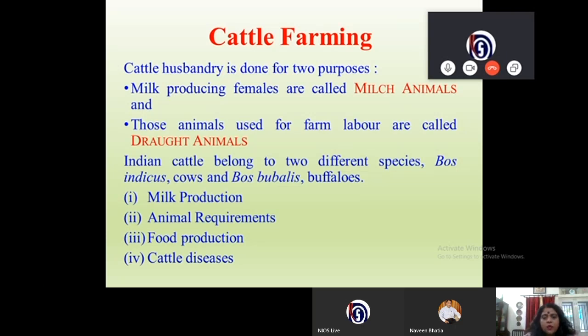So, when we are looking at animal husbandry of cattle, or cattle farming, what are the aspects that we need to pay attention to? One is milk production, animal requirements, food production and cattle diseases. So these are the different aspects that we need to pay attention to.